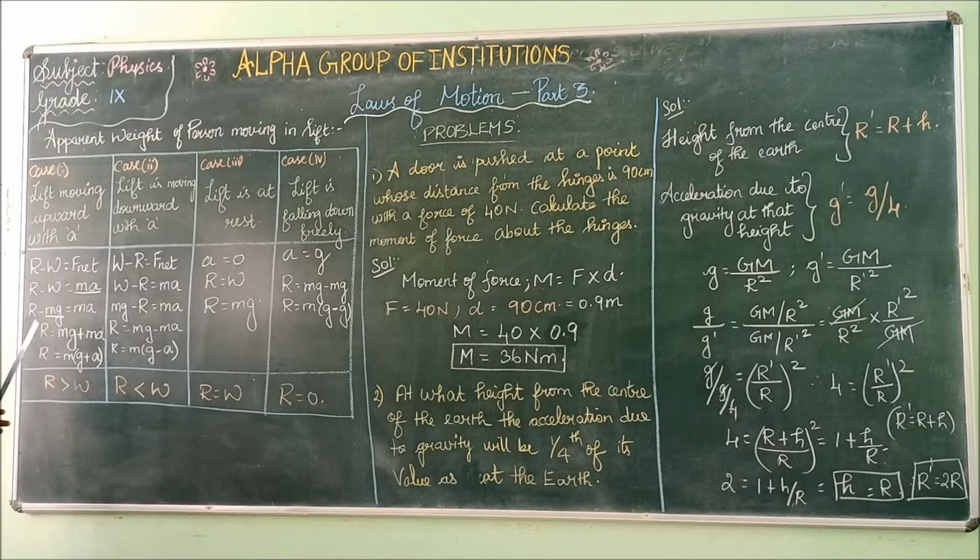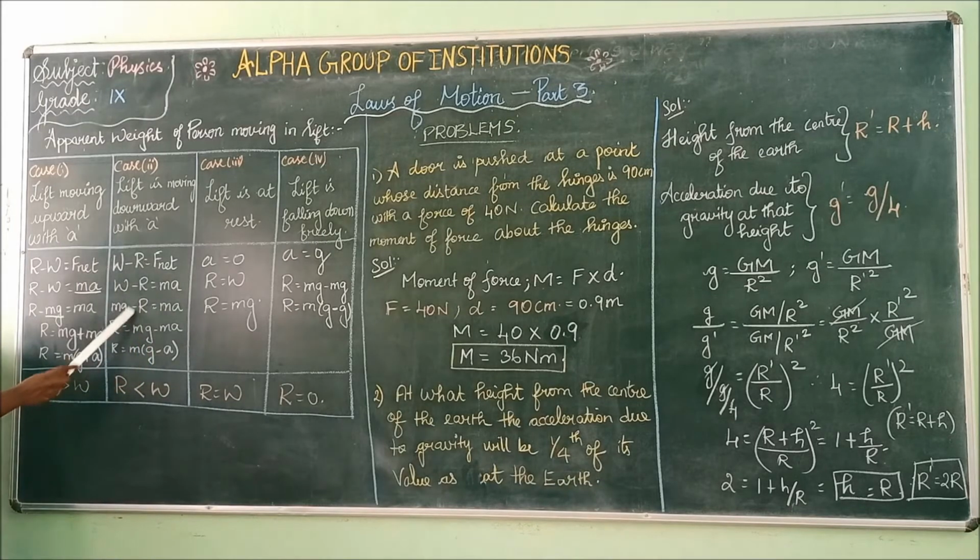Now come to the second case. Here, actual weight minus apparent weight is equal to the net force while the lift is moving downward. When the lift is moving upward, it is apparent weight minus actual weight. When the lift is moving downward, actual weight minus apparent weight is equal to the net force.